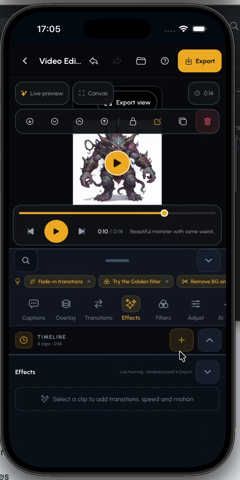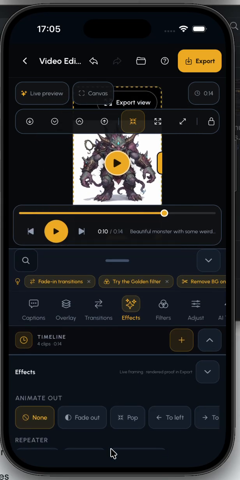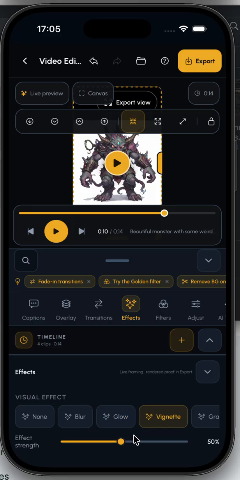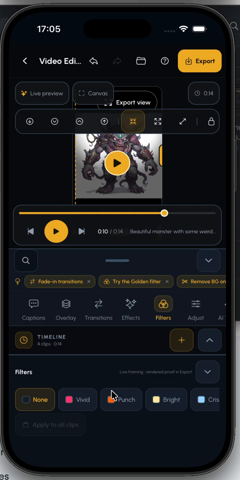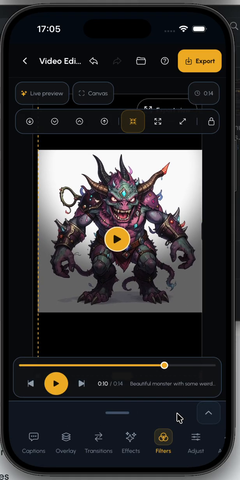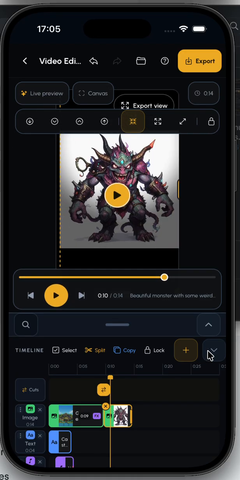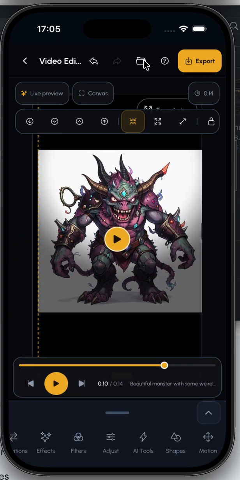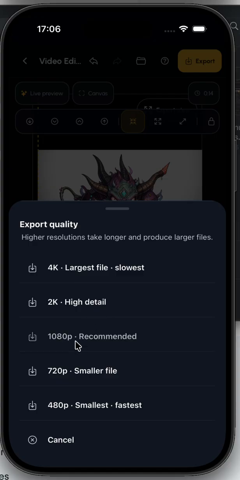We have some effects here that we can add in the image. We can add some filters. We can add some pads. Well, there's a lot of things to do here, and we can save as draft. We can export, save to our gallery, save to the cloud. For example, save to the gallery.